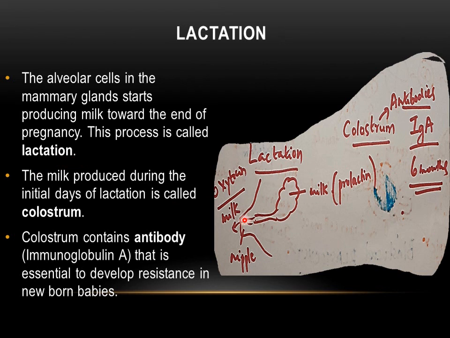And the milk is ejected out when the baby suckles the nipple, and the ejection of milk is due to the hormone called oxytocin. So oxytocin has two functions. It helps in rigorous contraction of the uterus muscle for childbirth. It also helps in the ejection of milk. The milk produced during the initial days of lactation is called colostrum. Colostrum contains antibody, that is immunoglobulin A, and it is very essential to develop resistance in the newborn babies.